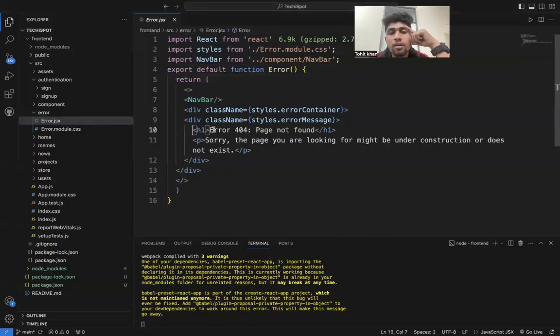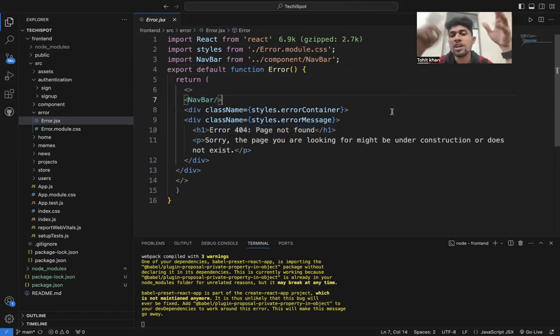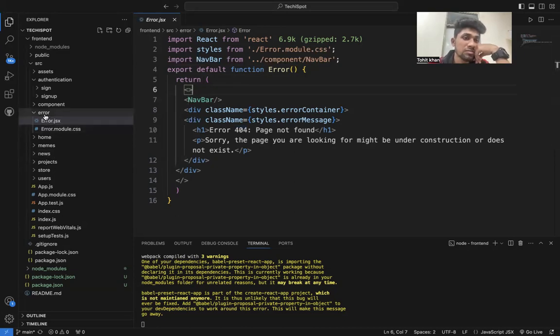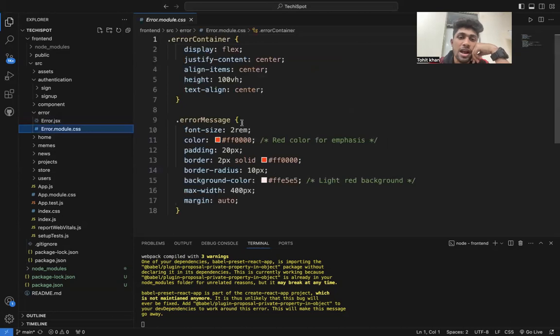If this page is not answering and does not show anything, it will give the error 404, page not found. Sorry, the page you are looking for is under construction or does not exist, meaning the page is not here, so it gives error 404. And it has CSS, all simple things, with the color red.